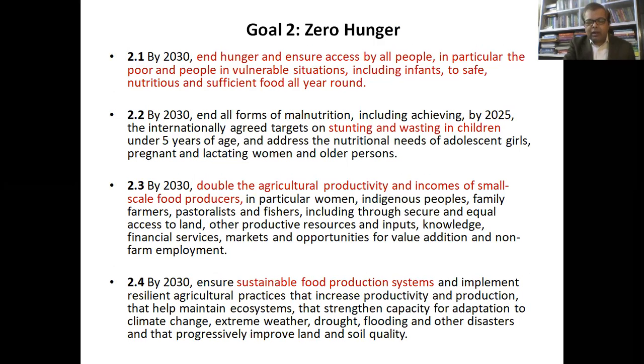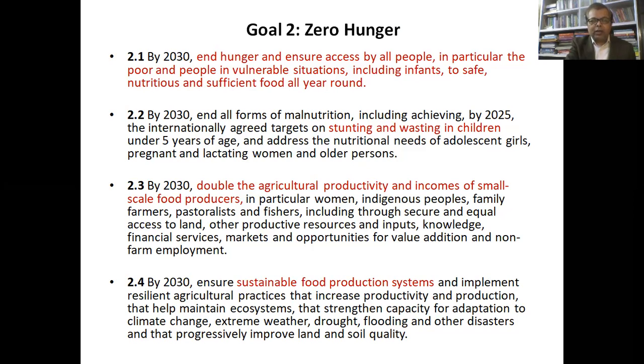After having this detailed understanding of goal 3, which was on health and well-being, we also need to talk about some of the other goals, basically which are related to the health issues, because hunger is very much related to health. If a society is full of people who are not getting enough food, we cannot think of having a healthy society. So this is equally important. We'll talk about some of the targets here.